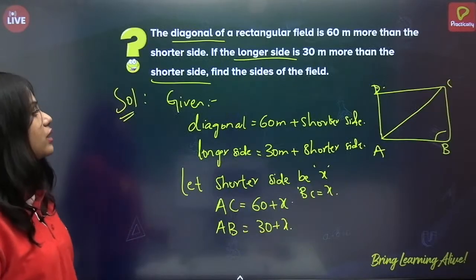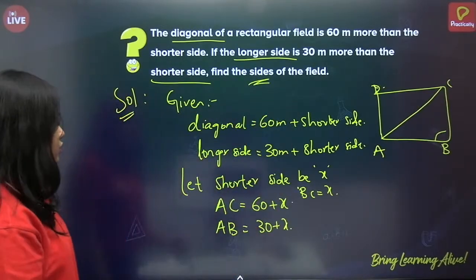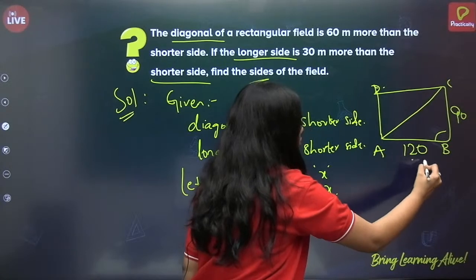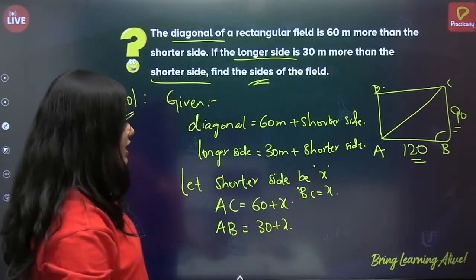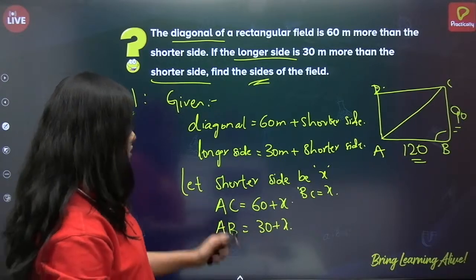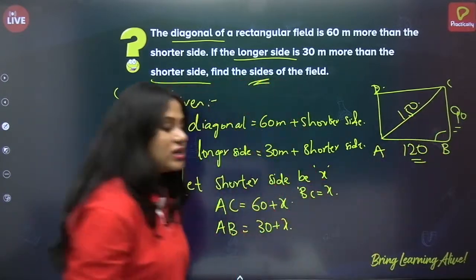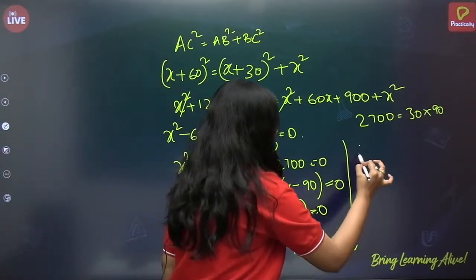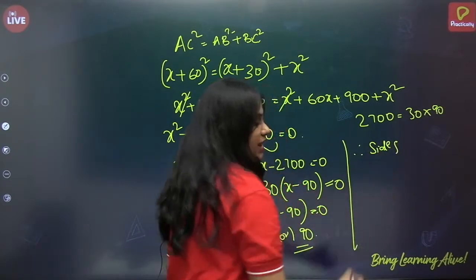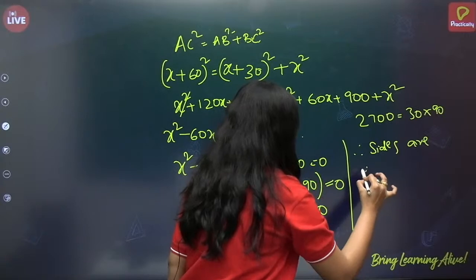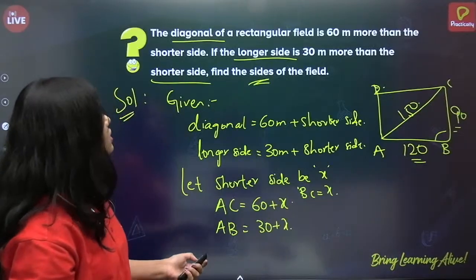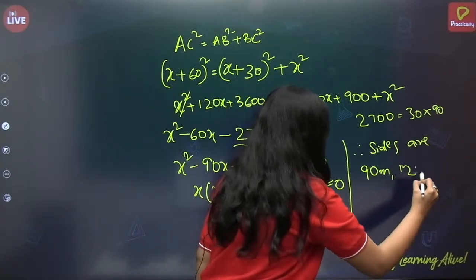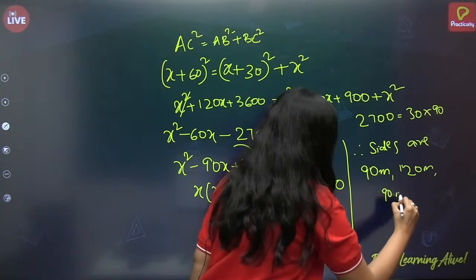If x equals 90, what are the sides of the field? So one side will be 90. This will be 90 plus 30, 120. And the diagonal will be 90 plus 60. Just write the conclusion statement that the sides are 90 meters and 90 plus 30, that is 120 meters, since they have asked only for the sides.